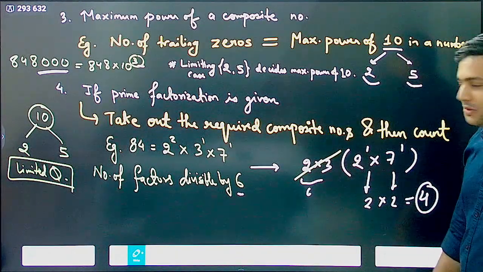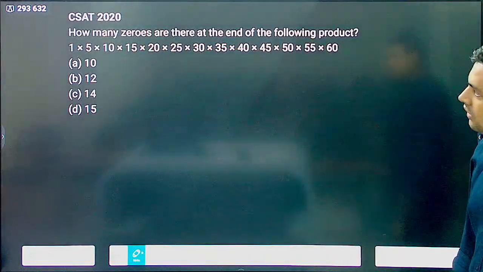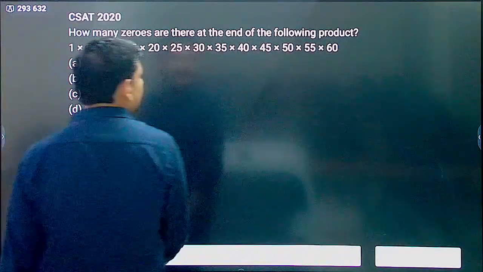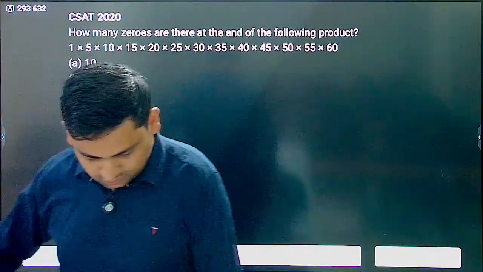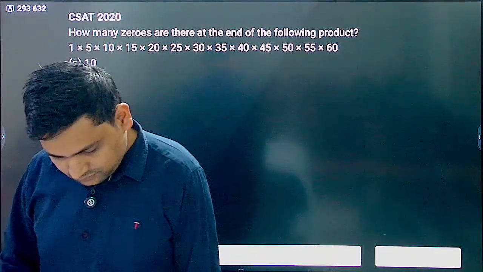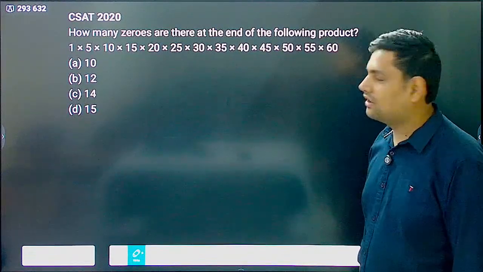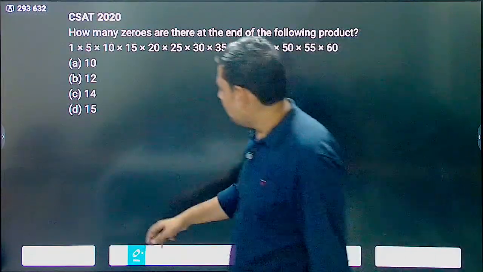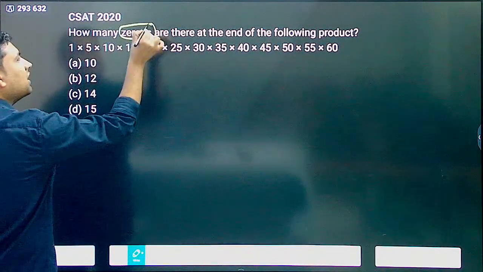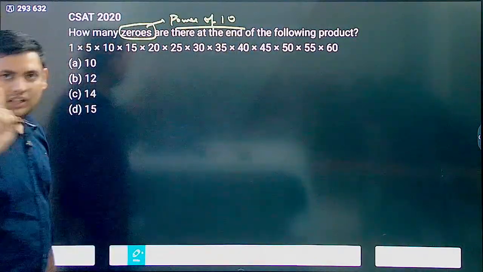Now, if you have understood all this, then we can do more questions. How many zeros are there at the end of the following product? For the number of zeros, that means the number of trailing zeros, I am looking for the power of 10.